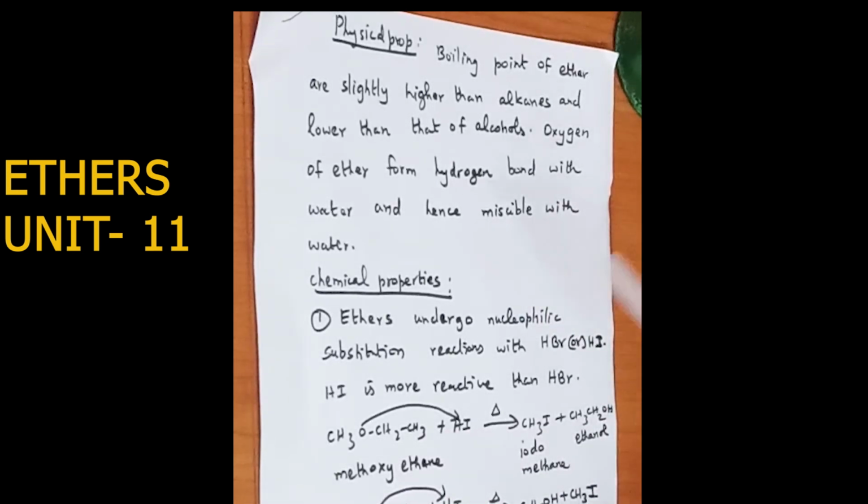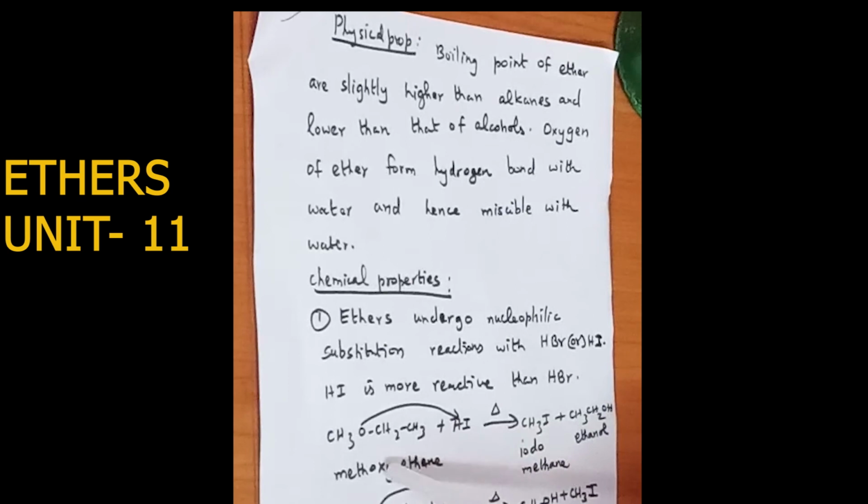There are 2 types of substitution reaction: SN1 and SN2. The SN2 reaction occurs in only one step, where the primary halide is involved in the reaction. Similarly, ethers undergo nucleophilic substitution with hydrogen bromide or hydrogen iodide. Hydrogen iodide is more reactive than hydrogen bromide. As an example, you can see methoxyethane.